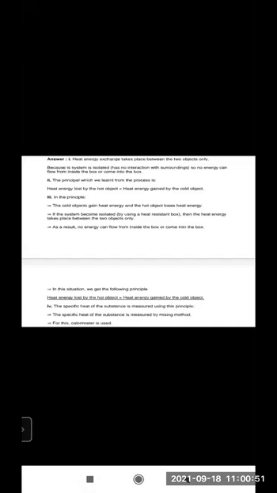So heat exchange takes place between only two objects, that is the hot object and the cold object. So this is the answer for the first question.